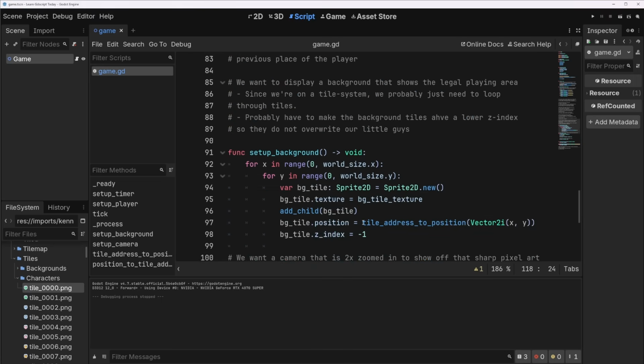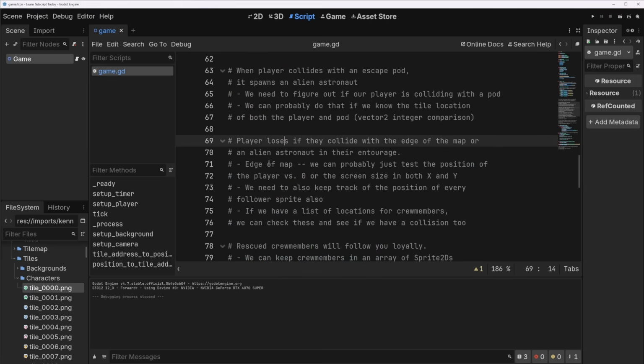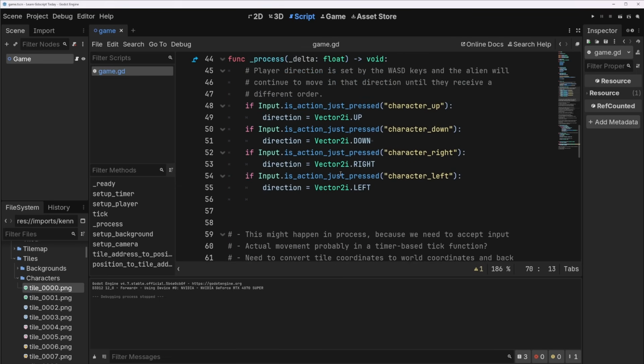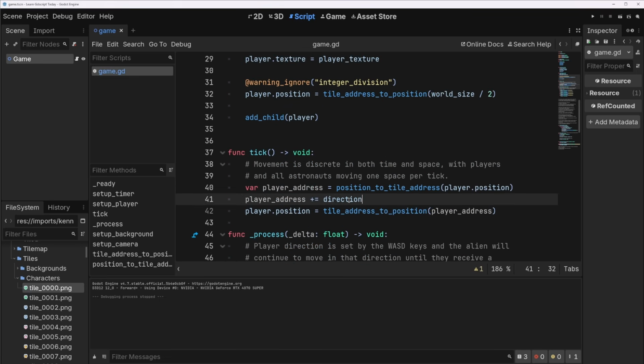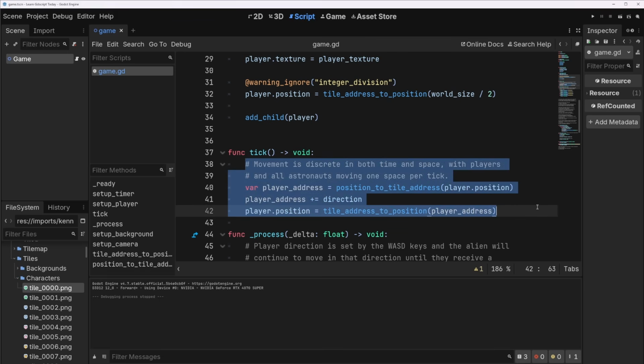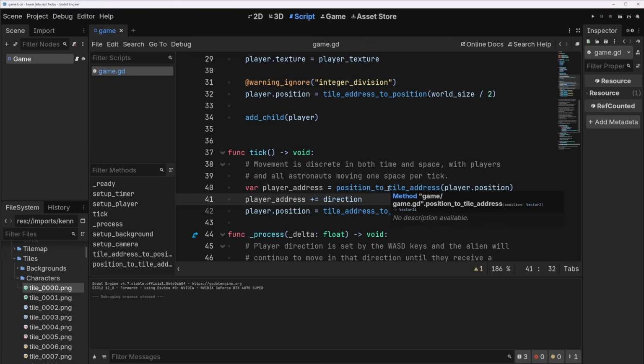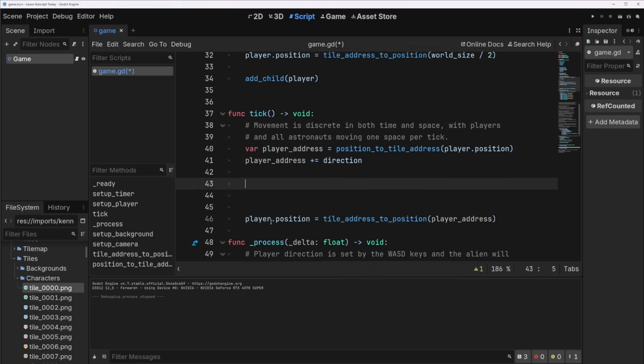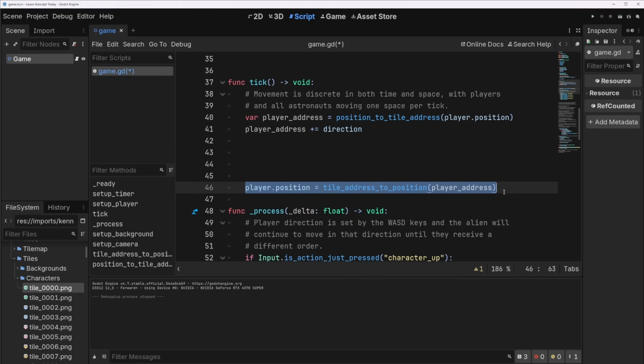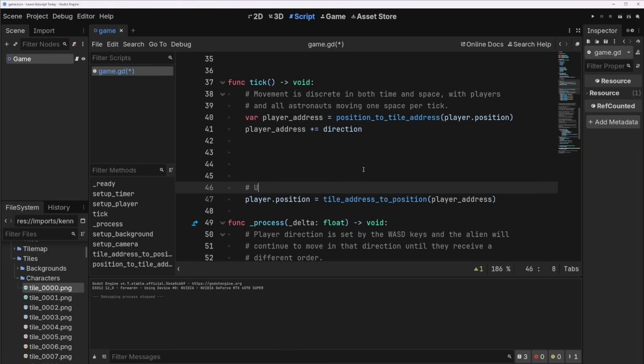And let's see, what else is here? Let's talk about killing our player. First, we'll just do it with the edge of the map, and then we can come back to it later when we have astronauts following us around. So let's do that. Where are we going to do it? Well, let's do it in our tick here, because this is when movement is calculated. And I think where we want to do it is after we know the player's new address, right? So I'm going to put it in here. We'll update the player's position at the very end of this. So update player renderer.